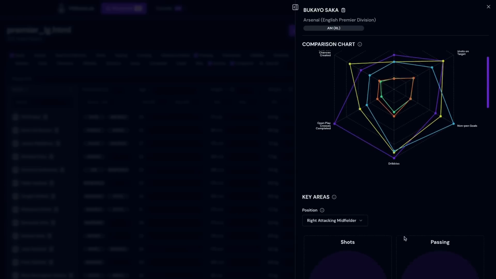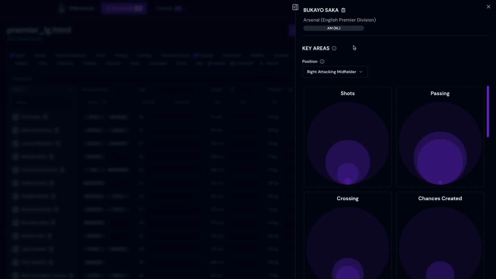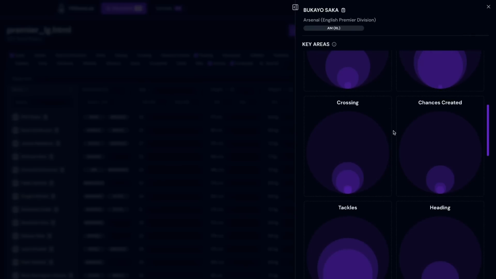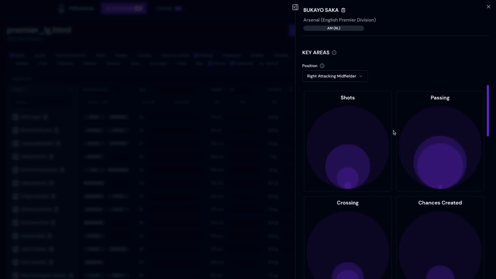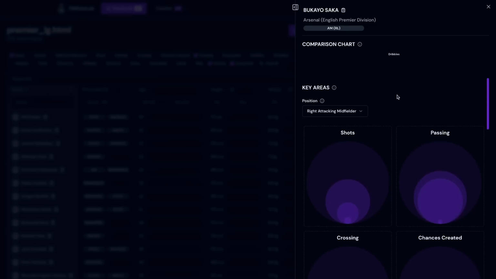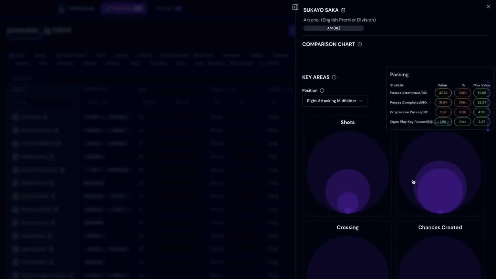The next section is the key areas. The key areas section provides a high-level overview of a player's performance in critical aspects of the game compared to those most active in those areas. These areas include shots, passing, crossing, chances created, tackles, heading, pressing, and goalkeeping. Each area is depicted in a circular proportional chart, at least I believe that's what they're called, I'm not really sure. The outer circle represents the maximum value for that area among all players in your uploaded file, indicating the maximum number of that action that a player could reach. All the inner circles stipulate the percentage of that statistic against the maximum value.